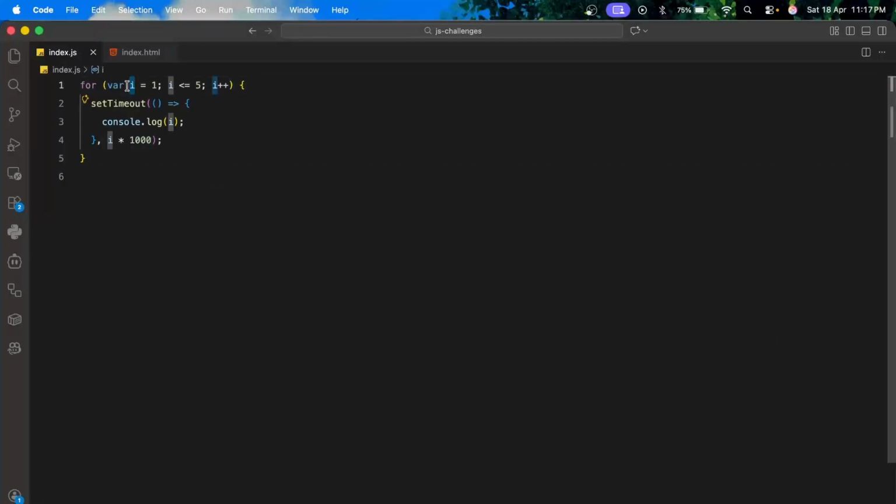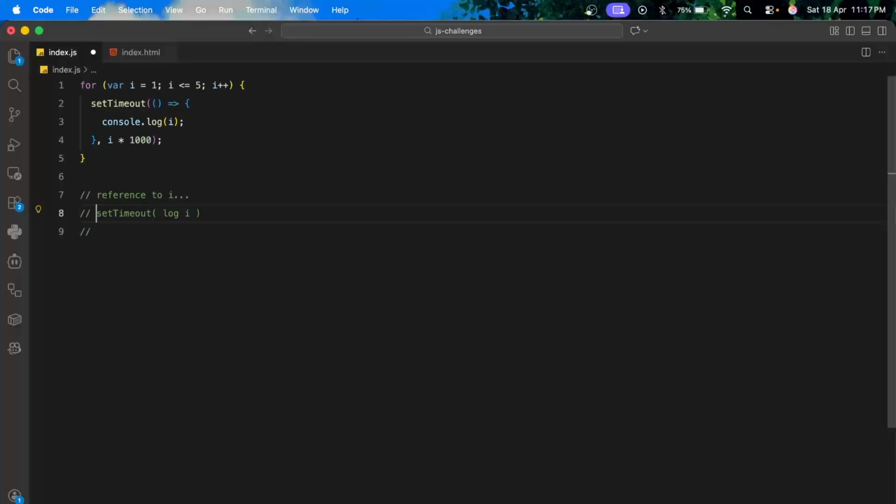That is because this callback holds i, it holds the reference to i. So i's reference is used by the callback and not the actual value. So when, let's say after 1 second, it has to run, the value has already incremented. Basically we have done something like setTimeout, and it doesn't have to log 1. Basically it has to log i after 1 second.